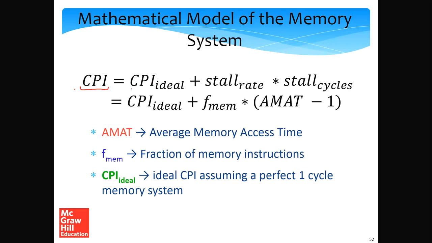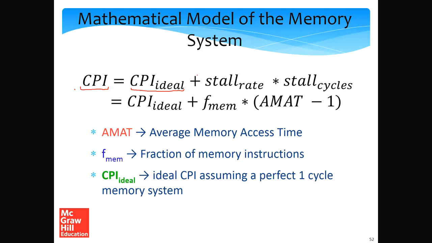Let the stall rate be the number of stalls that we have per instruction. So for example, if for every 10 instructions, one of the instructions stalls, then the stall rate is 1 in 10. And let stall cycles be the number of cycles that we waste because of the stall.